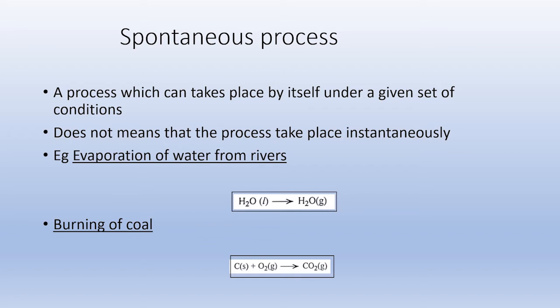That doesn't mean that, but the meaning is it can take place by itself. For example, evaporation of water from rivers occurs spontaneously, and so does burning of coal. These are all spontaneous processes which take place by themselves under a given set of conditions.